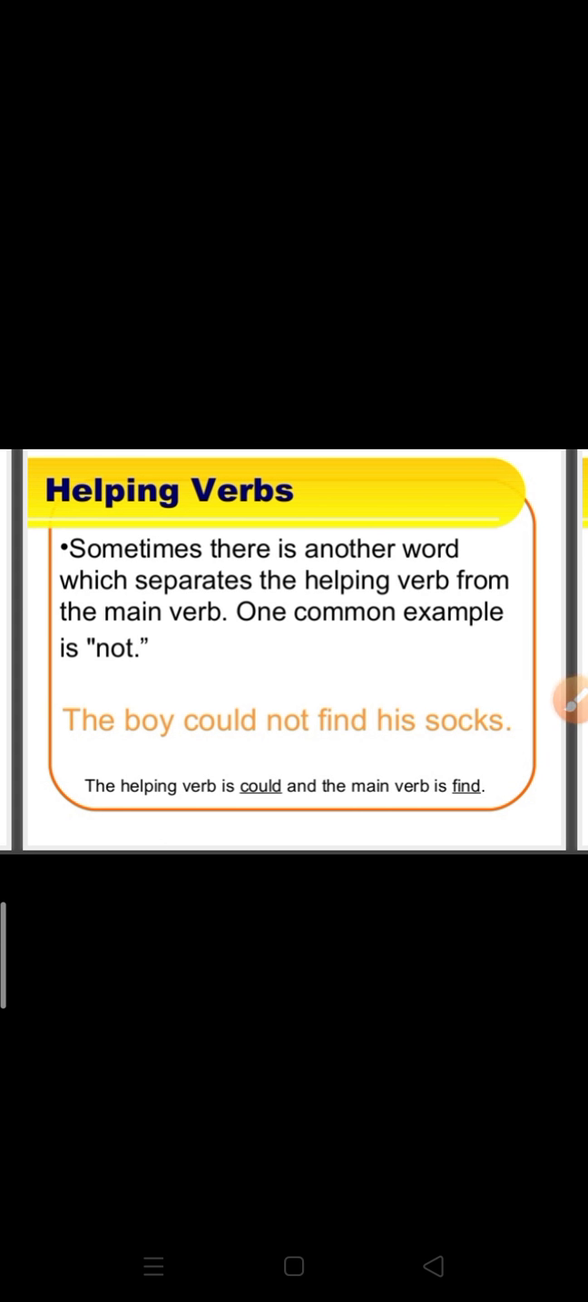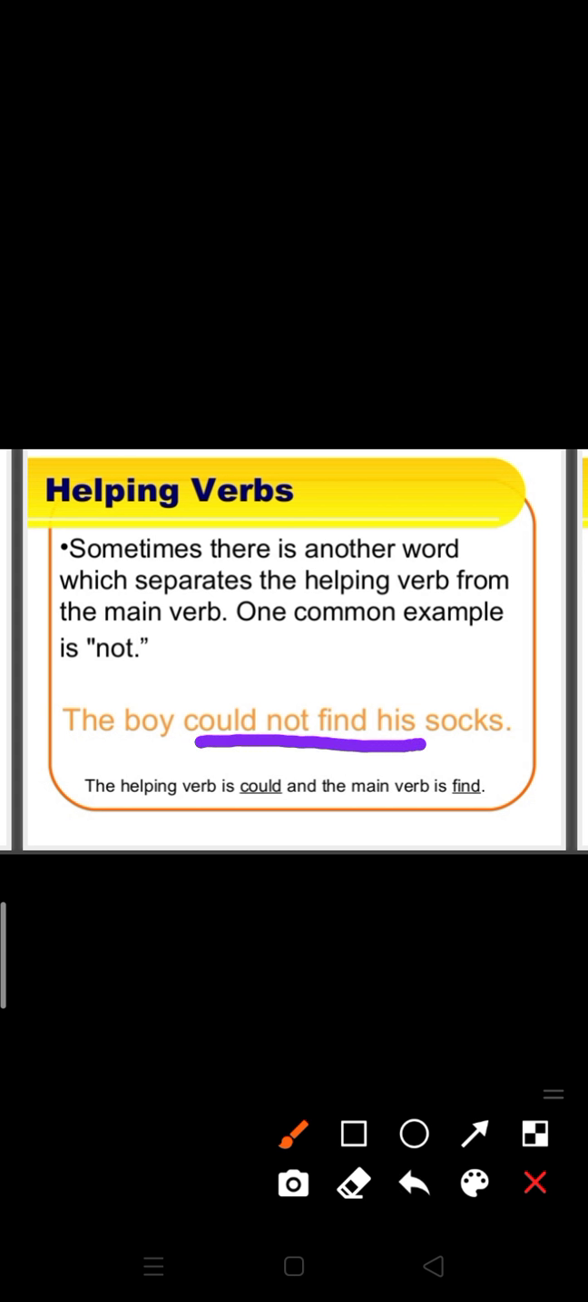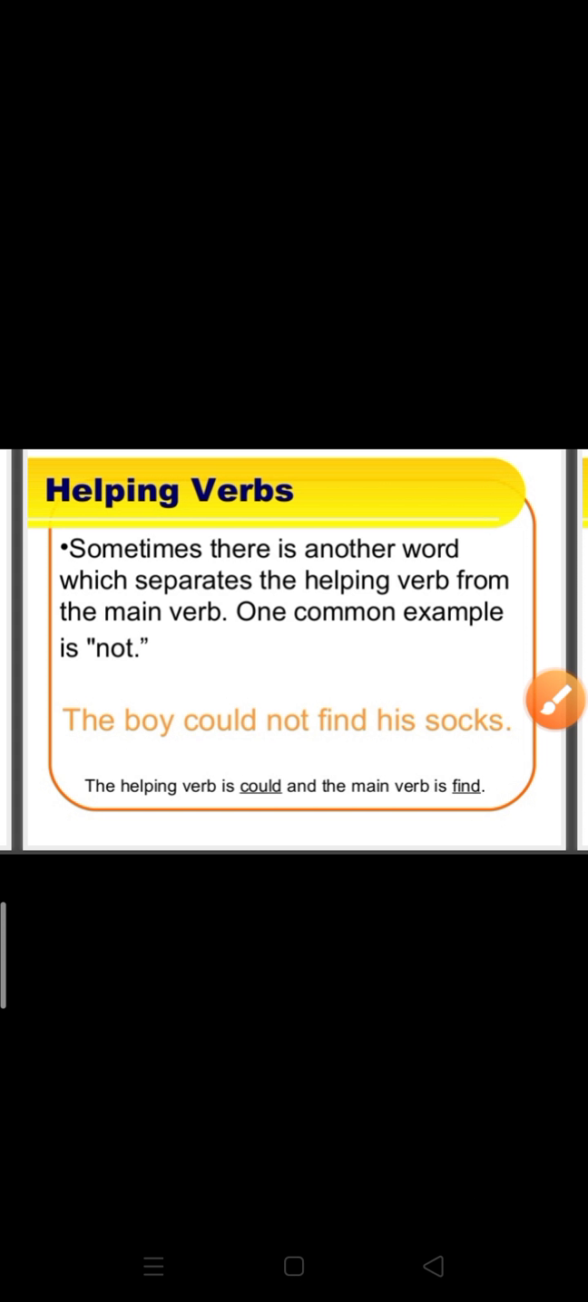Sometimes there is another word which separates the helping verb from the main verb. One common example is not. It is not necessary that the helping verb and the main verb will go hand in hand. It can be separated by another word, like: the boy could not find his socks. So here could is the helping verb and find is the main verb, and it is separated by not. It can be separated.